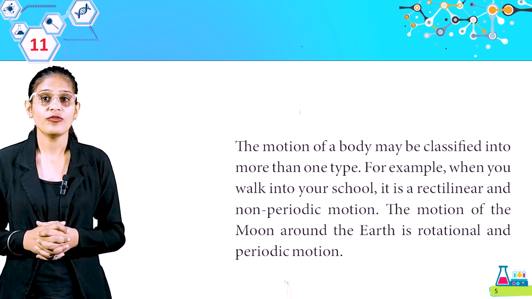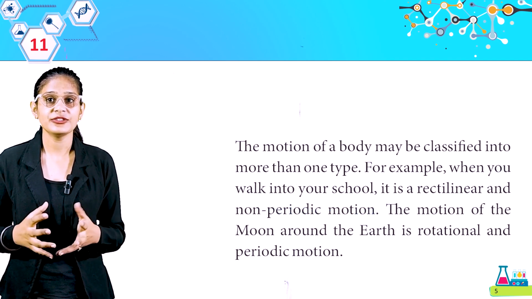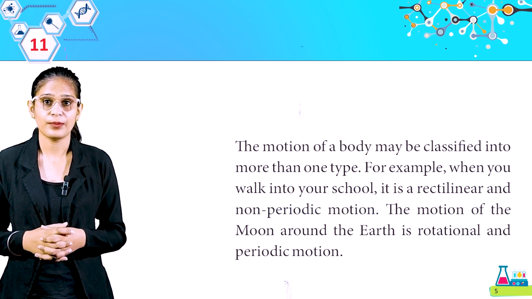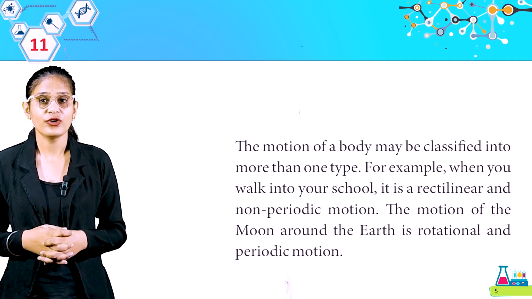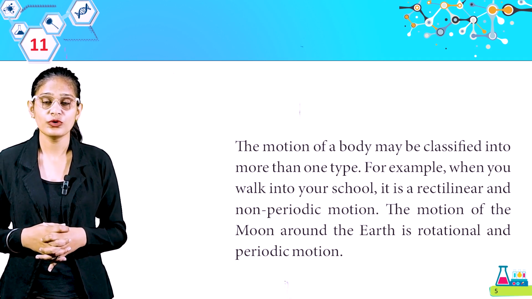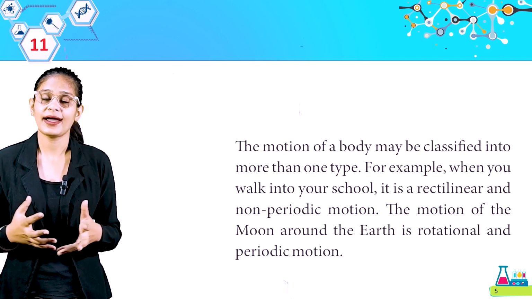The motion of a body may be classified into more than one type. For example, when you walk into your school, it is a rectilinear and non-periodic motion. The motion of the moon around the earth is rotational and periodic.